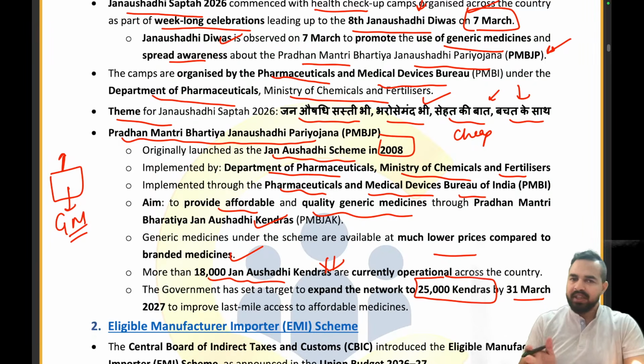What is the theme of the day for this year? Jan Aushadhi, Sasti bhi, Bharosemand bhi, Sehat ki baat bachat ke saath. Absolutely right. When it comes to the scheme, in which year was the scheme launched? In 2008 it was launched.